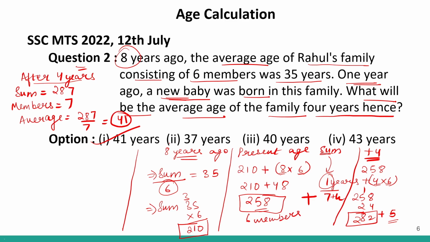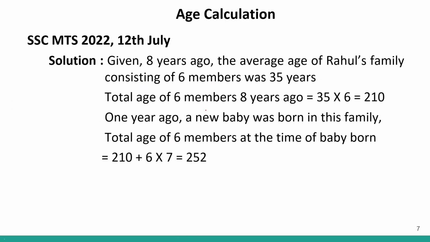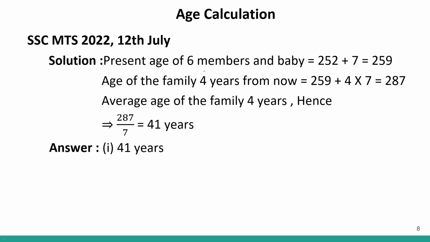Now, here is the solution if you want to look at it. So the total age of 6 members 8 years ago was 210. This we found out. Then the total age of 6 members at the time the baby was born was 6 into 7, 252. Then after 4 years, and then we found the average, 41 years.